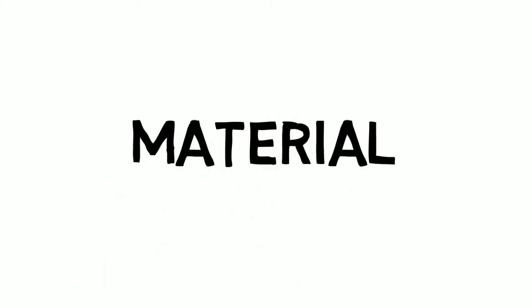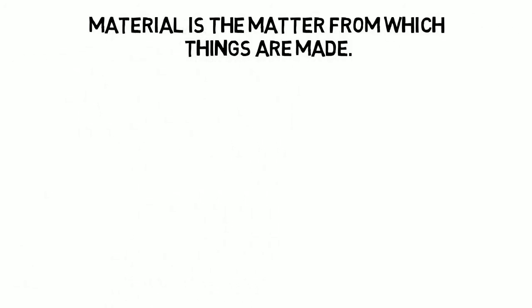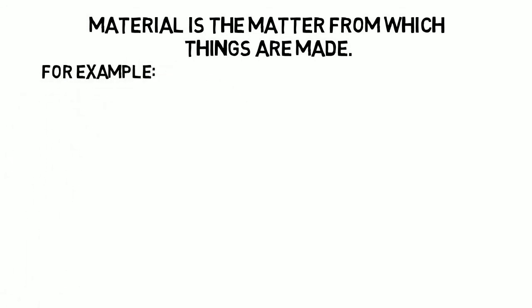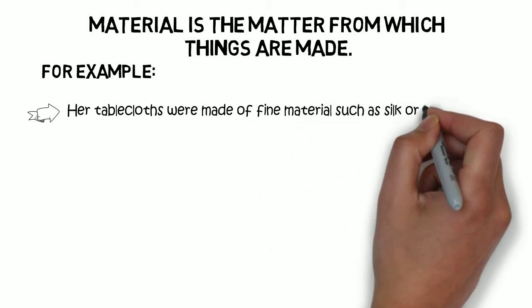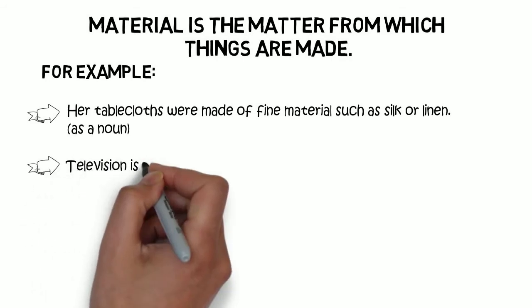But let's look at material with an A to start with. This is the matter from which things are made. And here are some examples. Her tablecloths were made of fine material such as silk or linen. So here it has been used as a noun. But this is the classic meaning of material, fabric, for example.